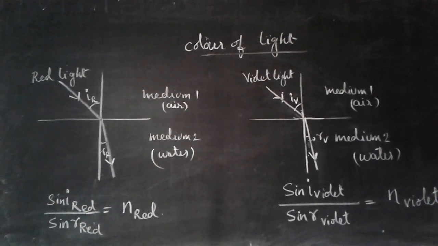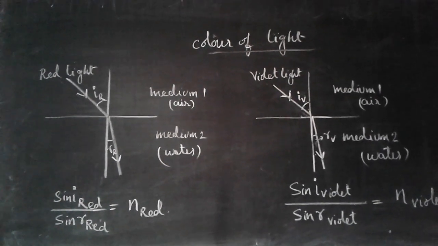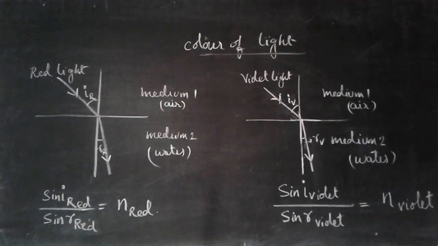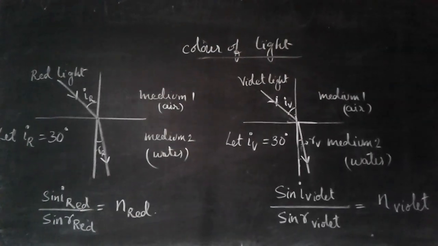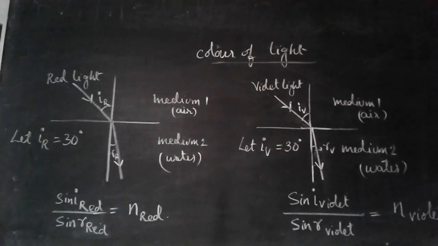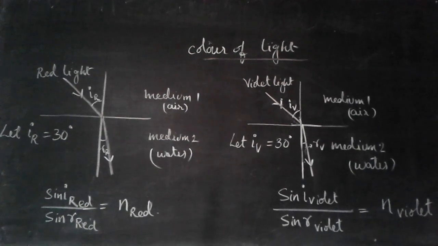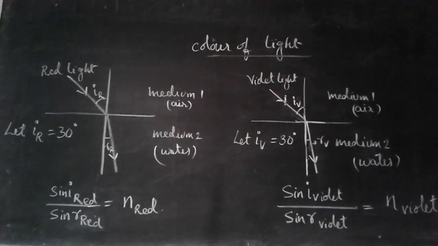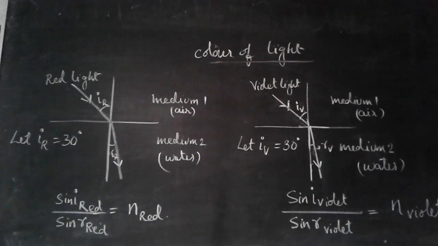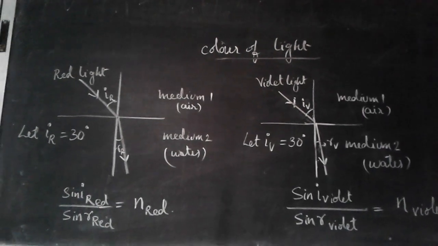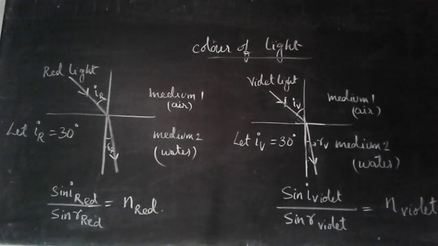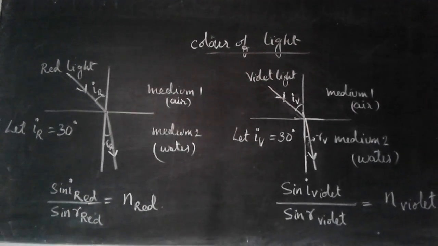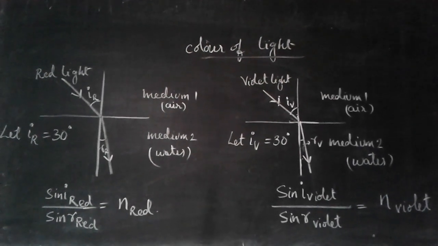When we calculate the value of angle I and angle R, it does not come out to be the same. What we are discussing here is that I have taken the medium to be the same, and one more thing, angle I_R is taken as 30 degrees and angle I_V, that is for violet light, is also taken as 30 degrees.